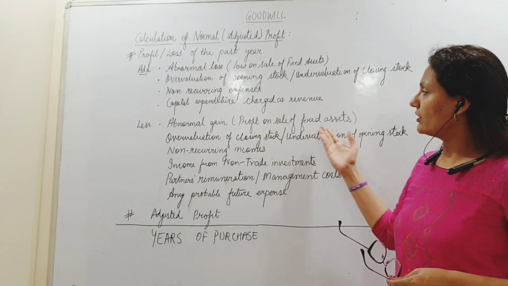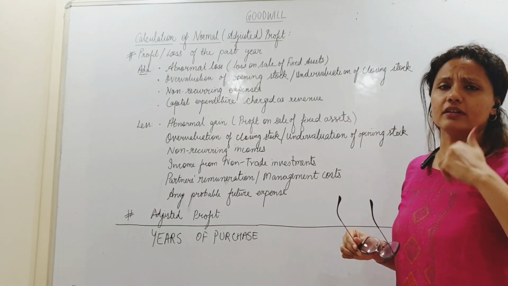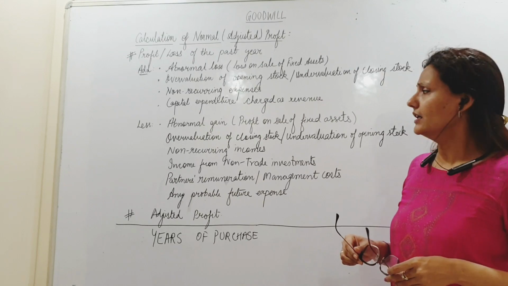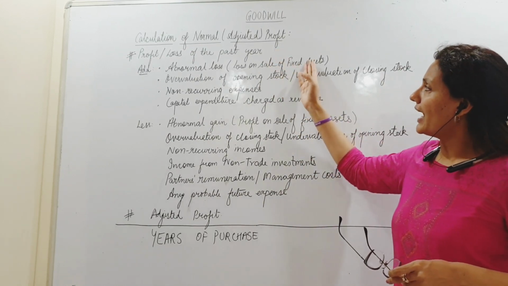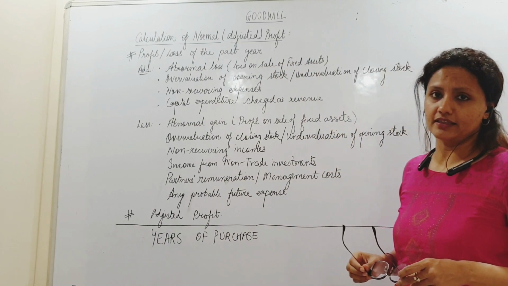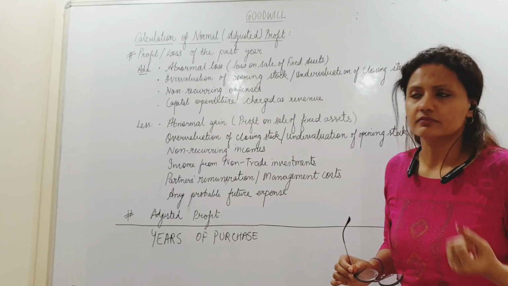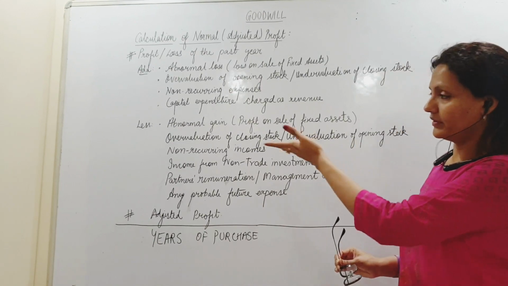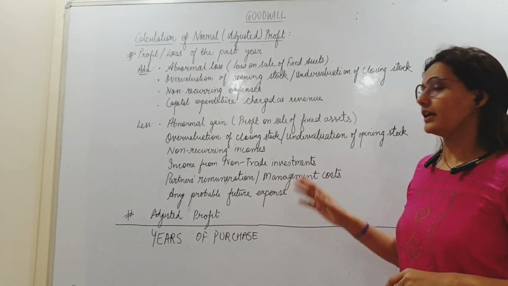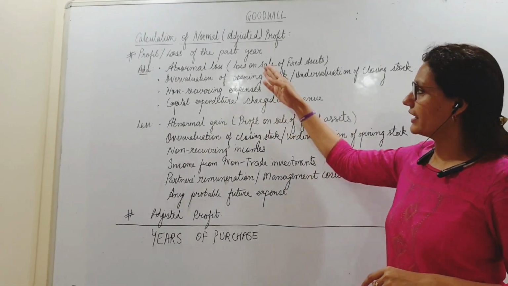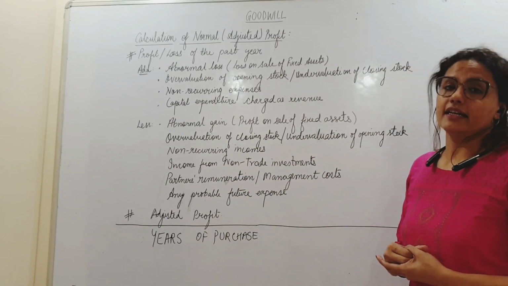Same thing, profit on sale of fixed assets. ये मेरा रेगुलर बिजनेस नहीं है, हर दिन प्रॉफिट कमाना फिक्स्ड एसेट्स बेच के. So that's not a regular income for me. Subtract it. The way we have added loss on sale of fixed assets. अगर फिक्स्ड एसेट्स बेच के कोई लॉस हो रहा है तो ये मेरा रेगुलर एक्टिविटी नहीं है, उसको मैंने ऐड बैक कर दिया, प्रॉफिट को मैंने माइनस कर दिया. Same thing with overvaluation of closing stock and undervaluation of opening stock, exact opposite of that. Income from non-trade investments.